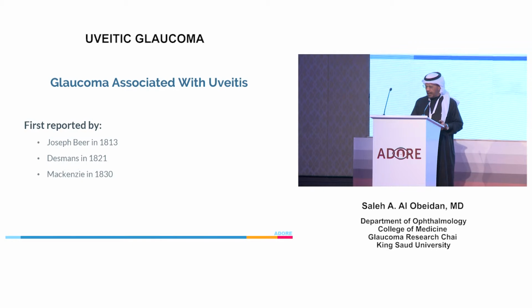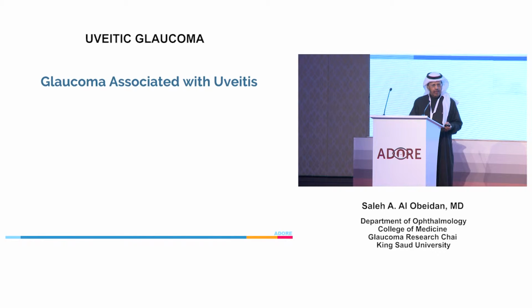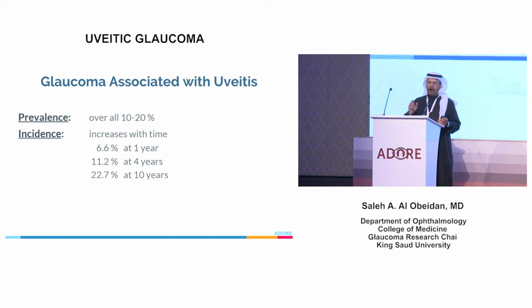with arthritis who developed uveitis and glaucoma, and then lost his vision, and then the reports started to follow. The prevalence, according to the literature, of patients with uveitis developing glaucoma is about